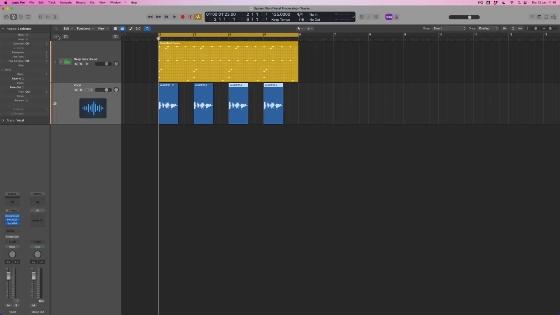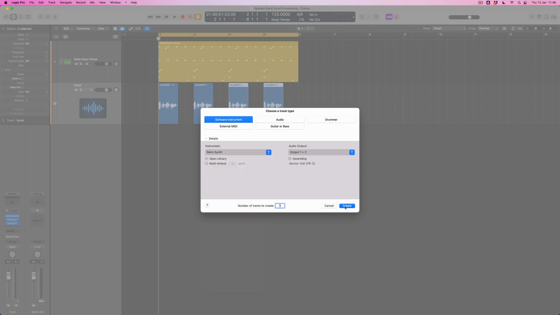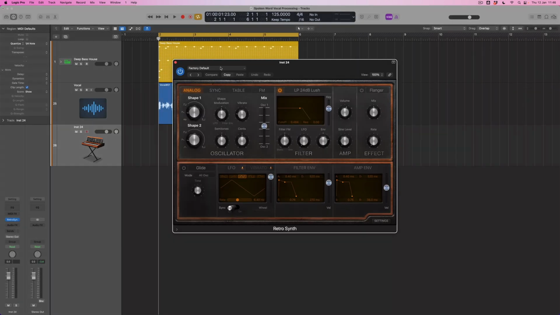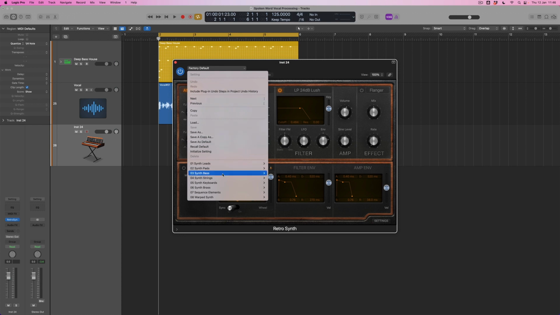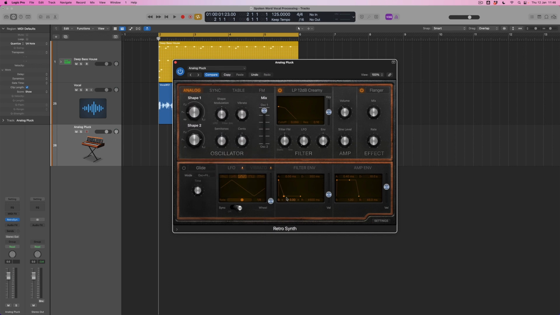Well, I know that I'm working in D. One thing I'm going to do is bring in a new little sequence sound. I'm going to just try this and see what happens. As we're experimenting with pitch, I'm going to open up Retro Synth, and find a little sequencery sort of sound. Let's see if we can find something that might work quite nicely through an arpeggiator, for instance.